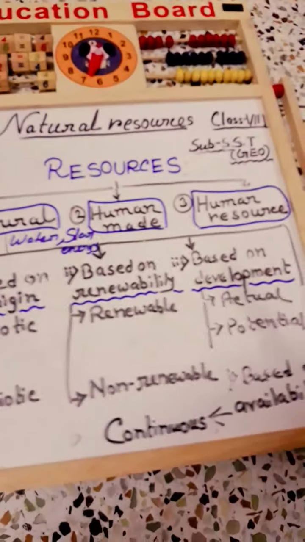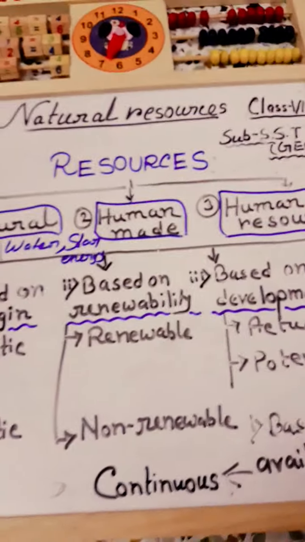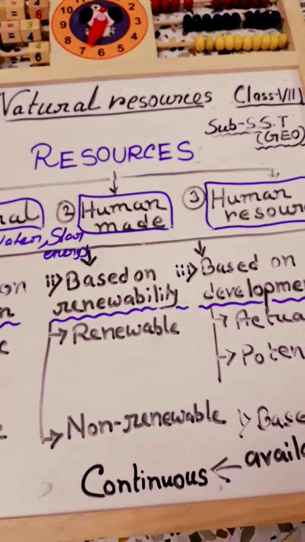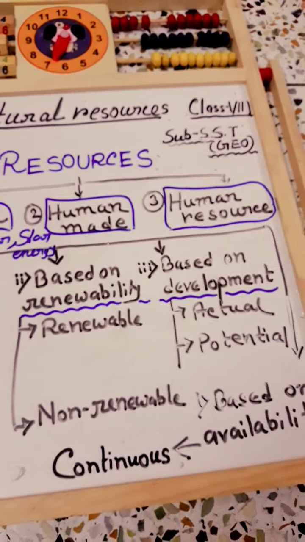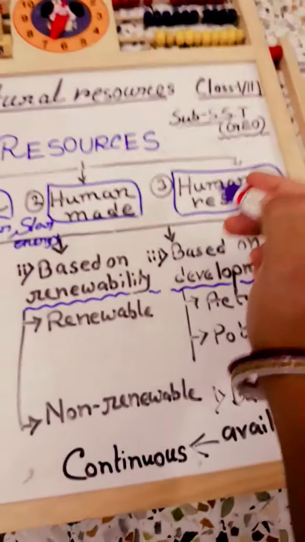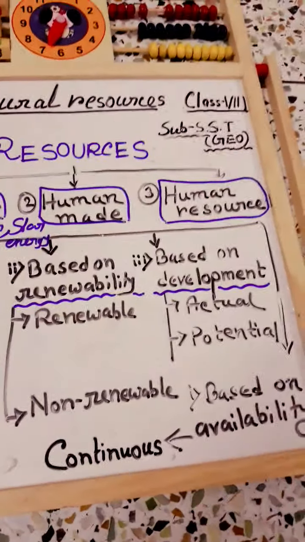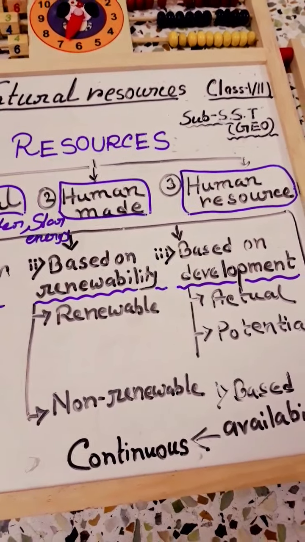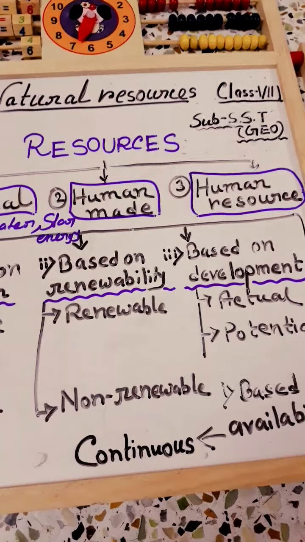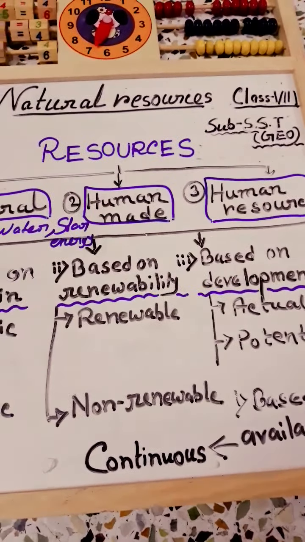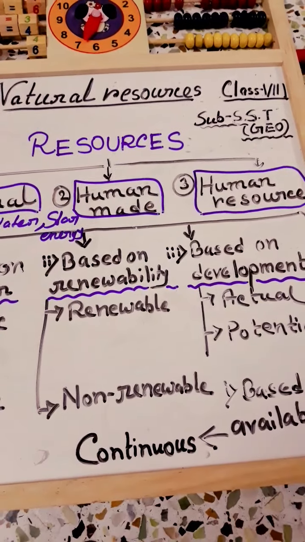Okay, then at last we will discuss human resource. Can you say who is the main example of human resource? Actually, human beings are the main example of human resource. But what is the difference between human-made resource and human resource? Human resources are the people themselves.